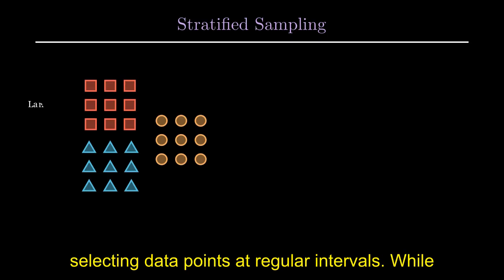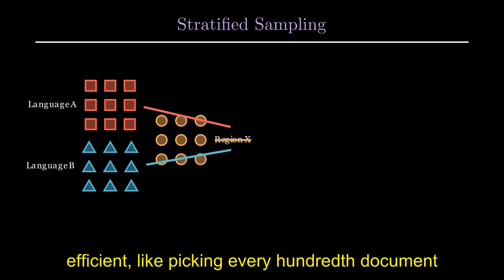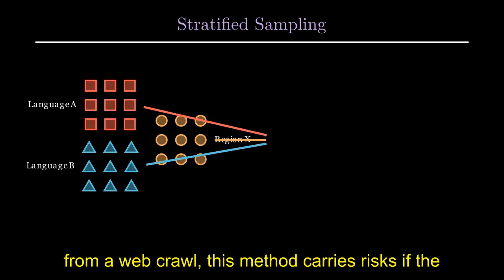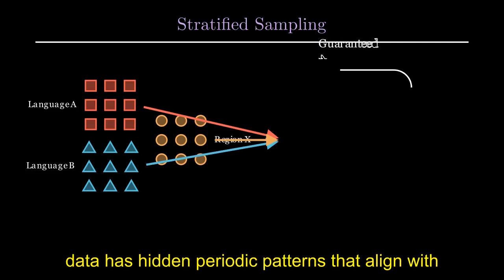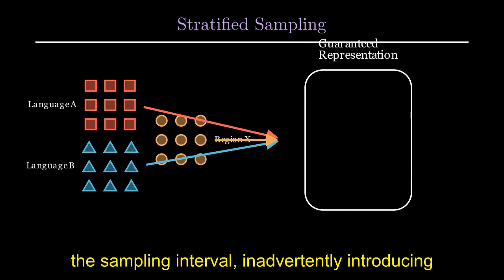Systematic sampling involves selecting data points at regular intervals. While efficient, like picking every 100th document from a web crawl, this method carries risks if the data has hidden periodic patterns that align with the sampling interval, inadvertently introducing bias.